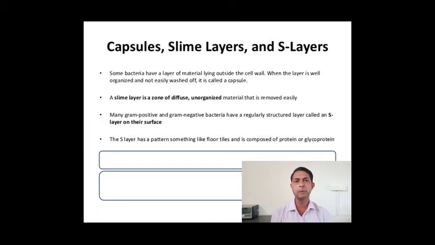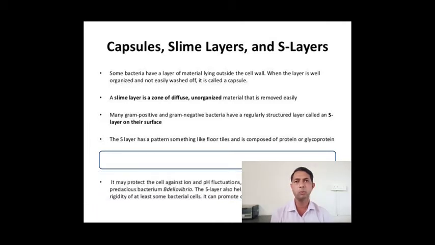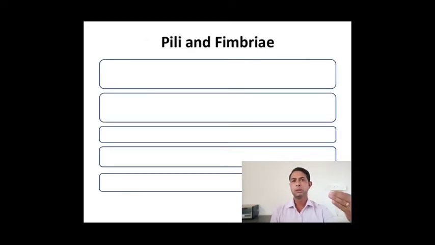Many gram-positive and gram-negative bacteria have a regularly structured layer called the S layer on their surface, and this S layer plays an important role in the protection of the bacterial cell. So there are two main layers, the capsule or slime layer. These are the protective layers which are present on the external side of the cell.